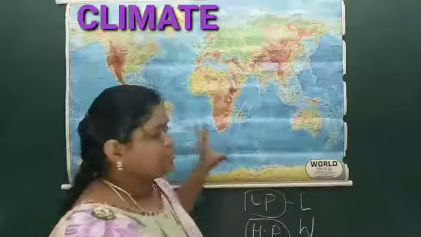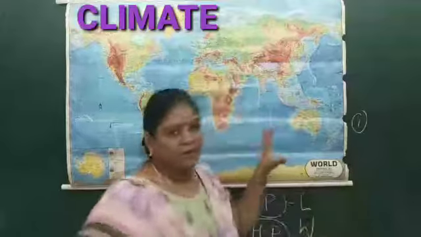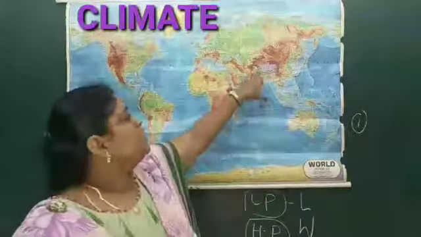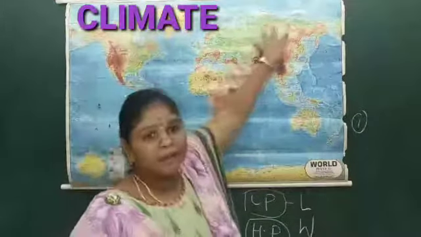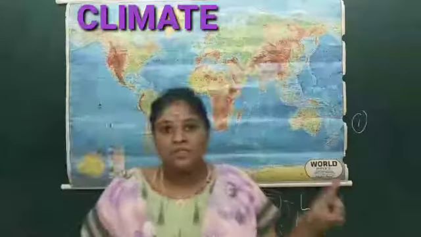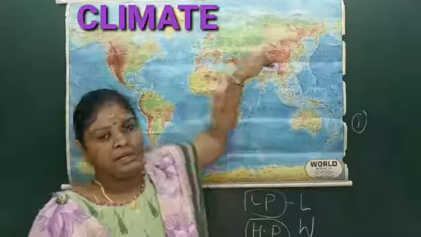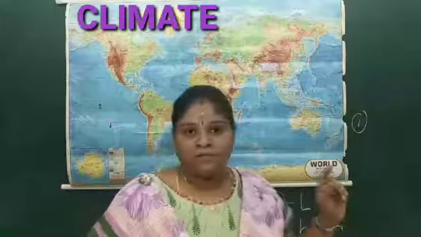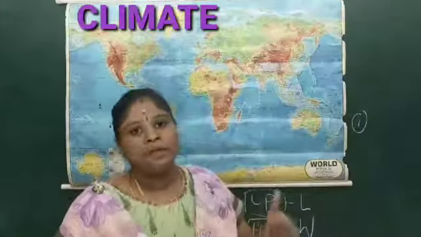So the first thing that is happening is the heating up of the land. The low pressure that is created in that area is being occupied by the high pressure. So that is the first reason for the beginning of monsoon in India. And the second reason that we are going to see is about the shifting of the intertropical convergence zone.